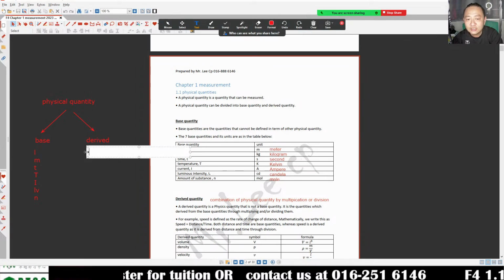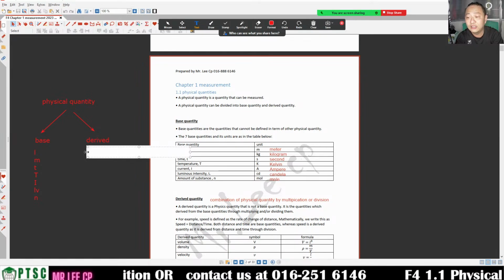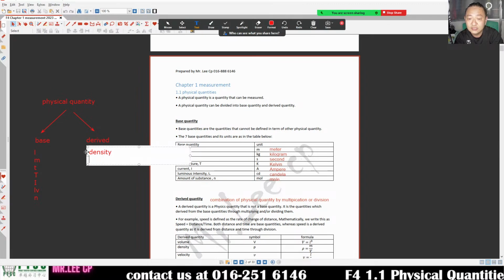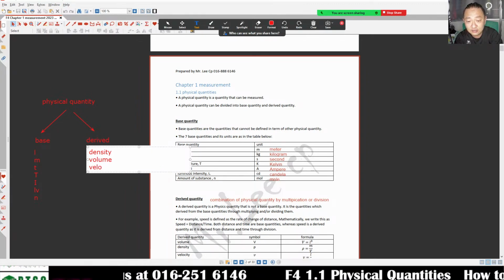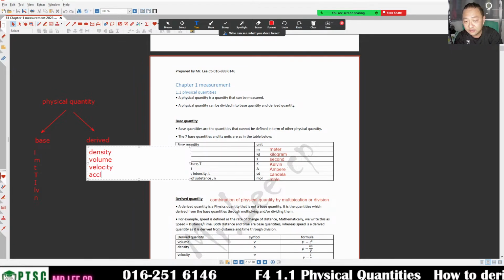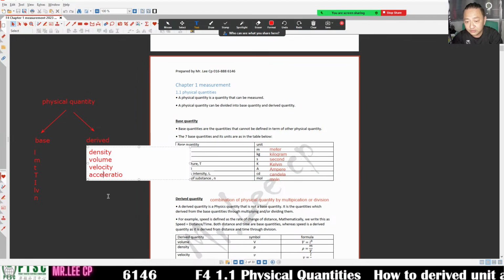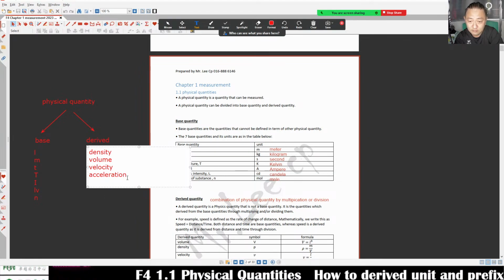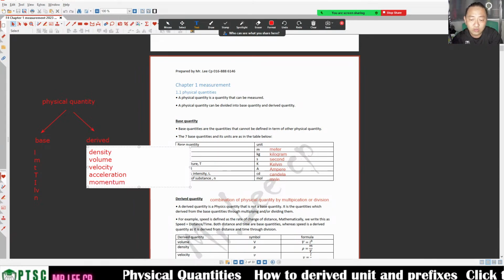Derived quantity, so I can say other than this, it is derived quantity. For example, density, volume, velocity, acceleration, momentum, and so on, many others.